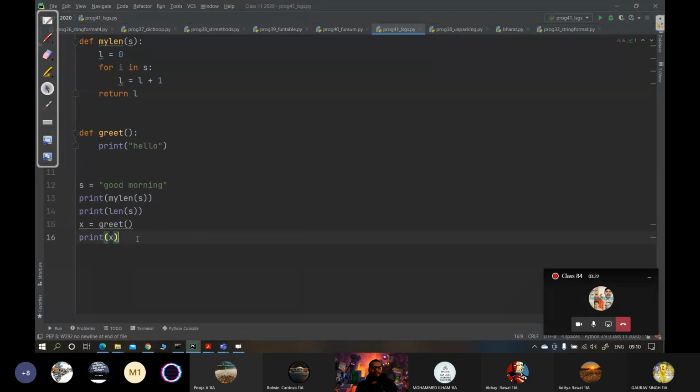मैंने क्या बोला था? I had mentioned कि even if there is no explicit return mentioned in the question, the function by default returns what type of value? None. ठीक है? तो तुम देखोगे यहाँ पे, okay.